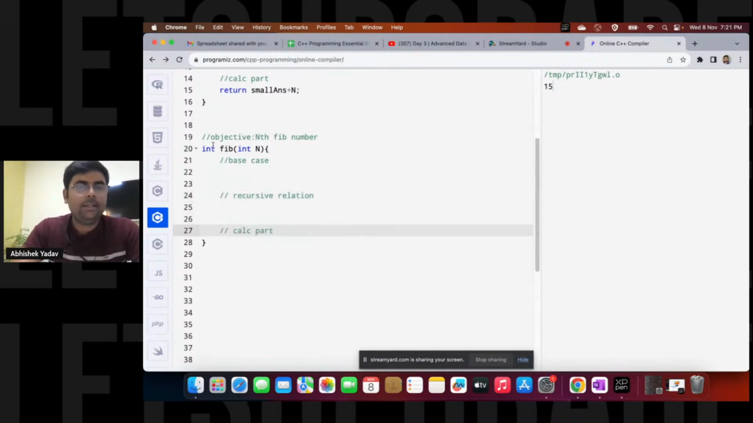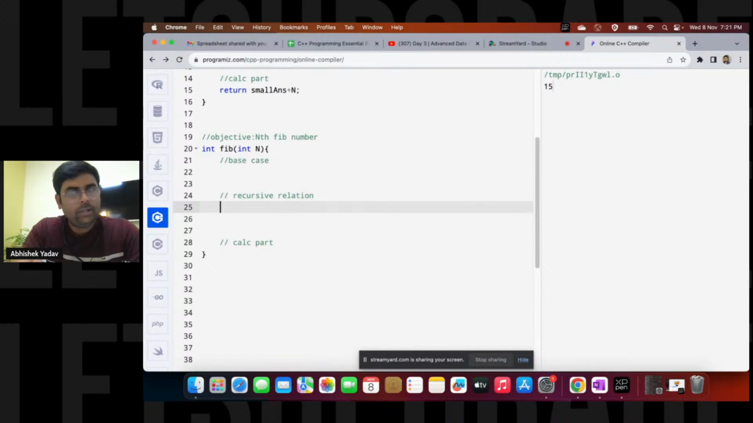So what is the recursive relation? In order to calculate the nth Fibonacci number, you have to first go and solve for n minus 1 and n minus 2. The responsibility of calculating the smaller and similar subproblem, you will give to the recursion. That is, int a is equal to Fibonacci of n minus 1. You assume that your recursion will solve for n minus 1, and you store that answer inside the variable a.